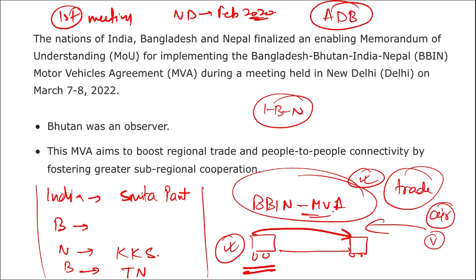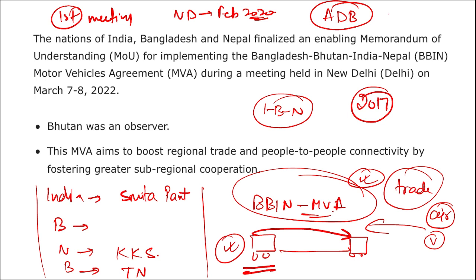If export is started from one country to another and import is started, then the development of that particular area will also increase. Apart from this, remember, in 2017, Bhutan temporarily opted out after being unable to get parliamentary approval for this MVA project.